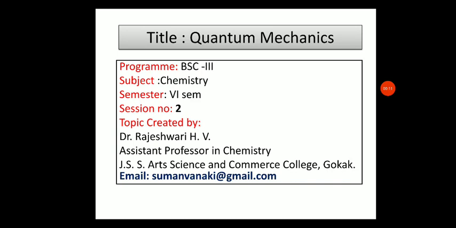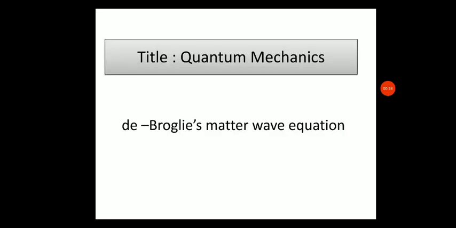This is my second video on the chapter Quantum Mechanics of BSc Final Year Chemistry Paper 1. In the first session, we had understood about the photoelectric effect, and in session 2, let us know about de Broglie's matter wave equation.